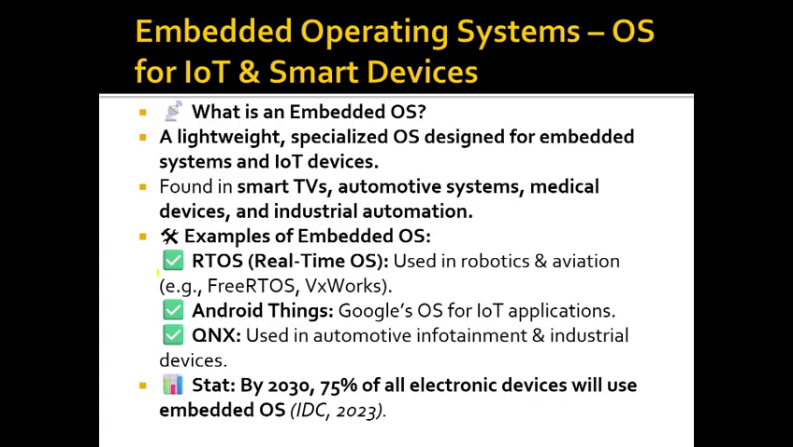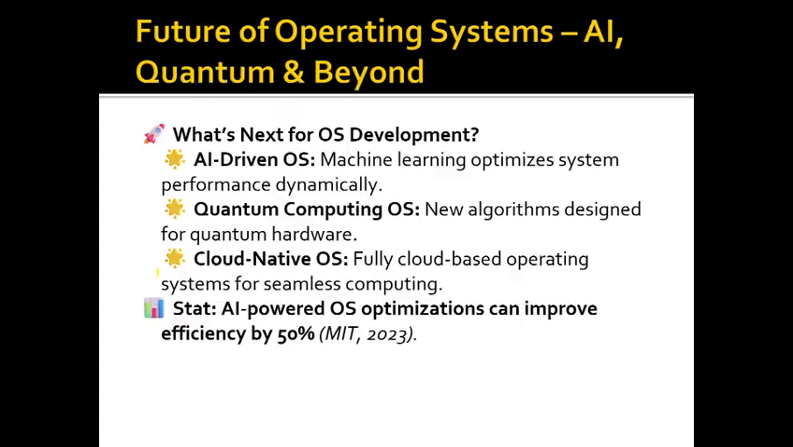What is an embedded OS? It is a lightweight, specialized OS designed for embedded systems and IoT devices. Real-time OS, Android Things, and QNX are basic examples of embedded OS.